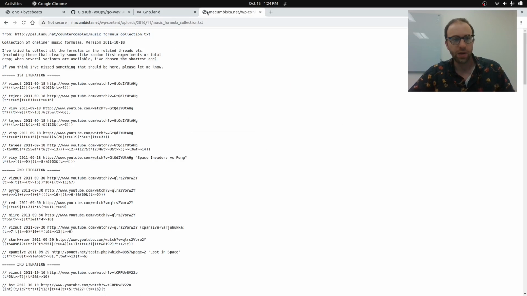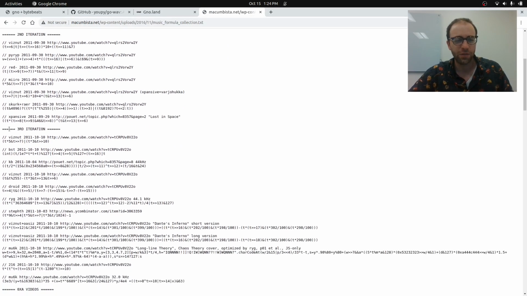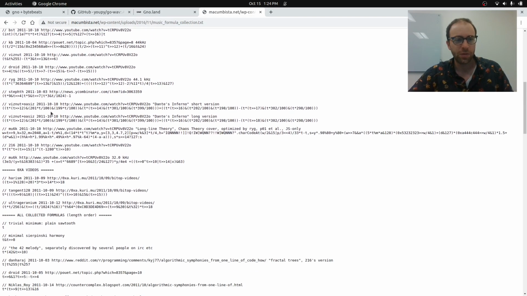So we go here, you can see there's a collection of a lot of different ByteBeats. Some of them will work, some of them won't. It depends on whether they use logic. Greater than and less than signs are not supported right now. So those won't work, but a lot of these other ones will.